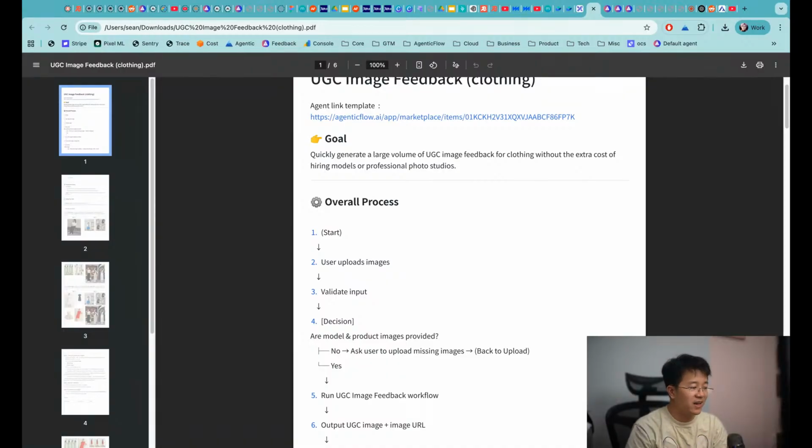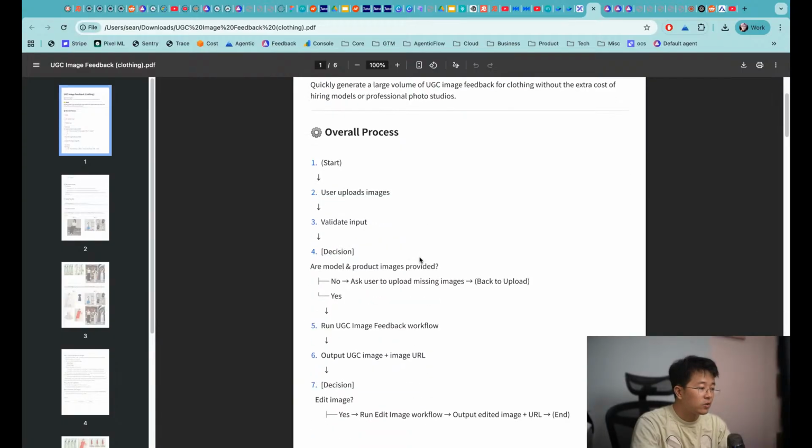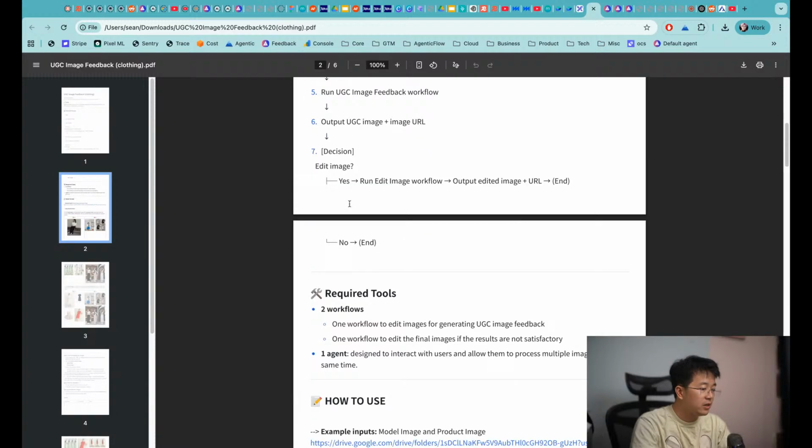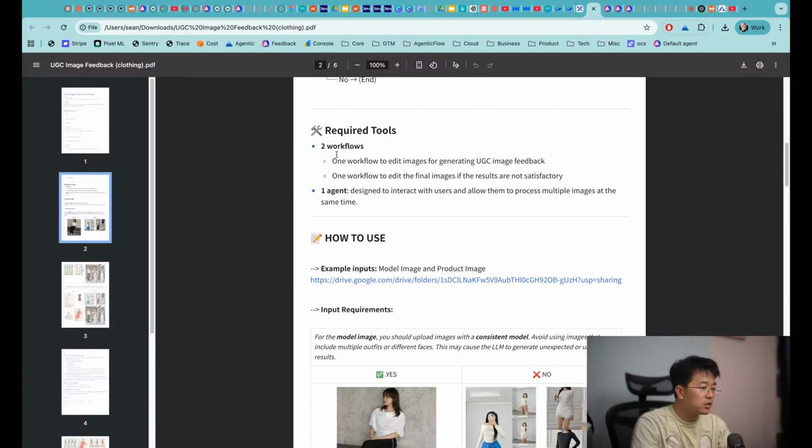So this is kind of a gray area, but I noticed that there are a lot of people actually using this technique to create that kind of fake review, so that they can put it in their Amazon comments, or maybe in ads, or on websites. So the overall process is you upload an image as the input and the decision. The tool is two workflows. One workflow is to edit the image for generating the image feedback, and the second one is the workflow for the final image.